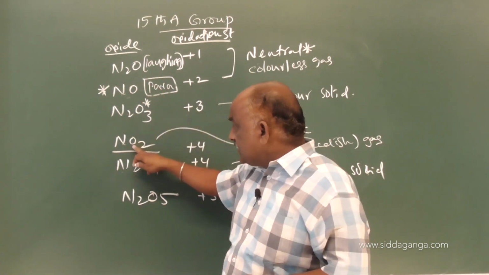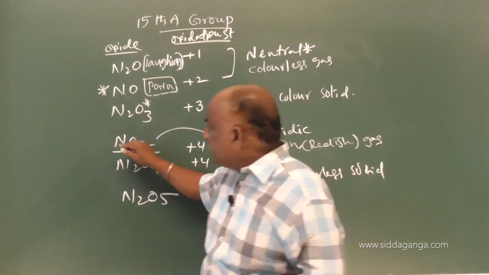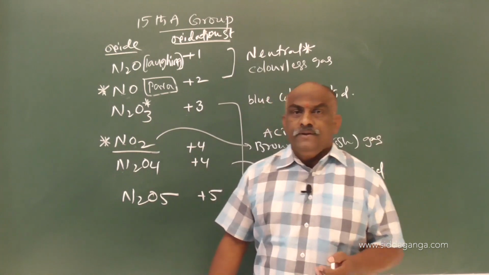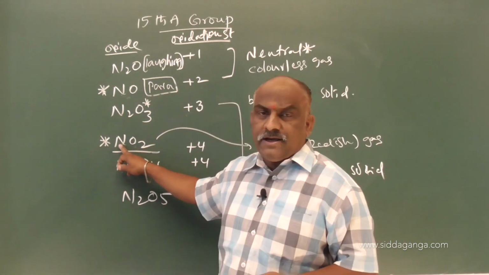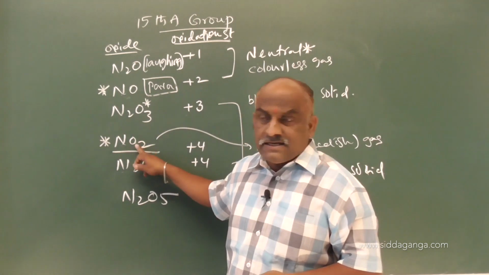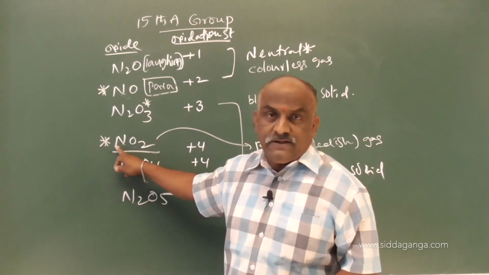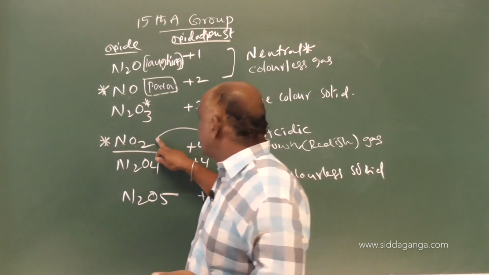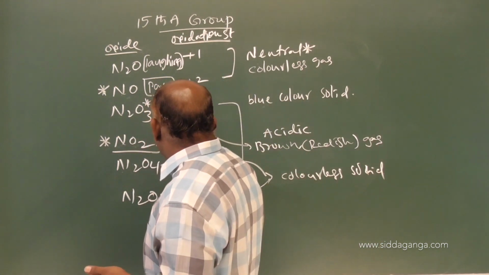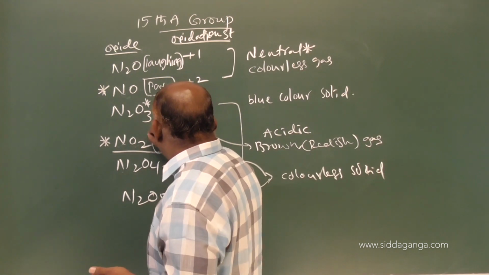While coming to this one, NO2 also, you should give 1 star for this also. NO2: nitrogen atomic number 7, 7 electrons. Oxygen atomic number 8, 8 plus 8, 16 electrons. 16 plus 7, 23 electrons. So it is also an example for what? Paramagnetic. So my dear students, make a note. This is a very, very important point.